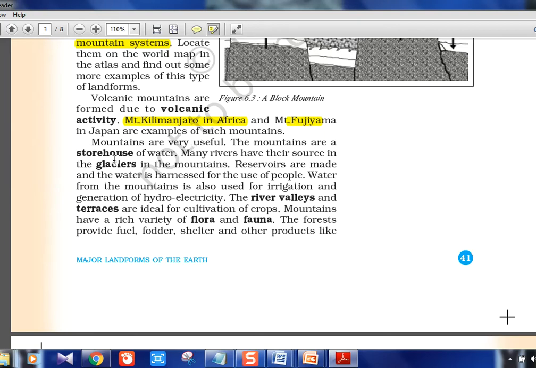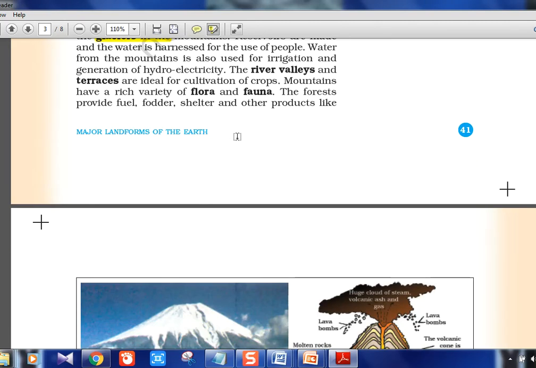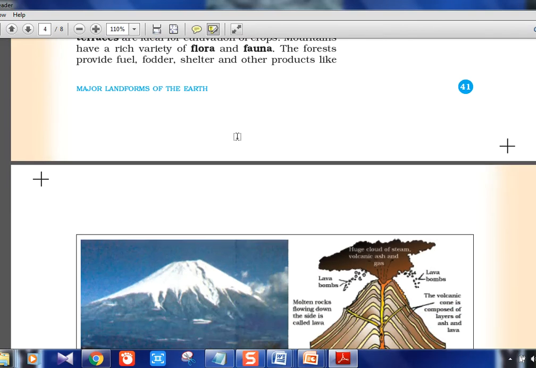Okay, mountains, these are just basic uses. You can call them a storehouse of water. Many rivers are originating, glaciers are there. That is why the rivers are all perennial rivers, so water will be available all the time in the mountain regions. The river valleys, terraces, flora, fauna, these are all basic things: fuel, fodder, shelter, all those things.